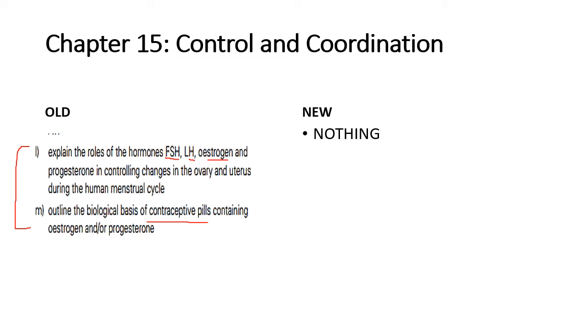But from what I saw while scanning through the syllabus, there was nothing on this aspect, and that means that this chapter is now going to be a little bit shorter, and you would not have to deal with things like spermatogenesis, oogenesis, and all of those things. Rather, you would be focusing on how membranes are depolarized, what leads to an action potential, resting potential, and also muscle contractions.